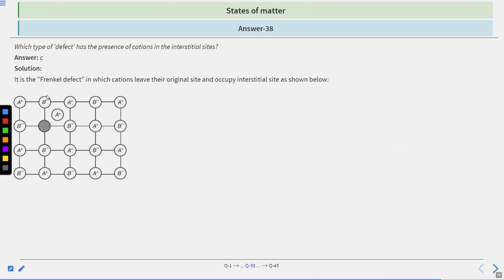Okay, so the correct answer is option number C. It is the Frankel defect in which cations leave their original site and occupy interstitial site as shown below in the diagram. You can see the cation is leaving their original site and occupying the interstitial site.